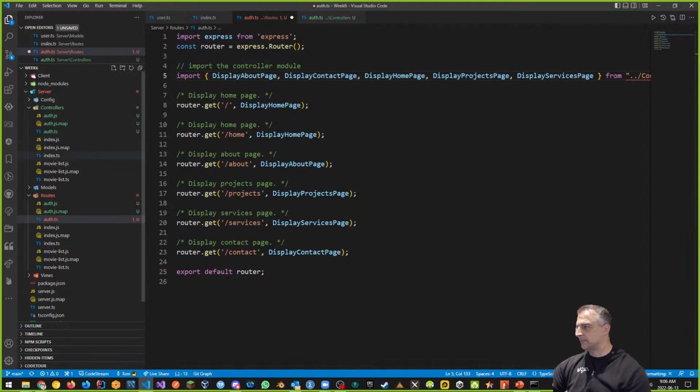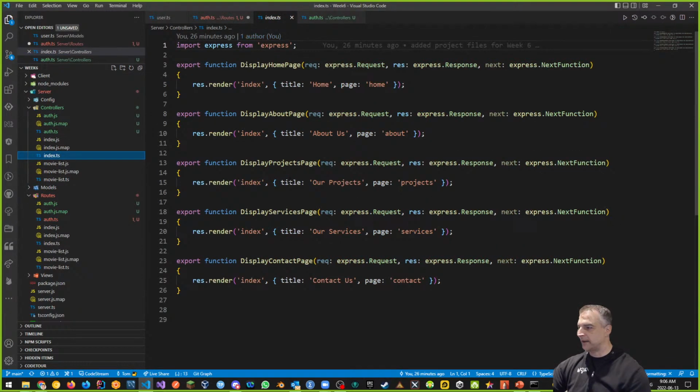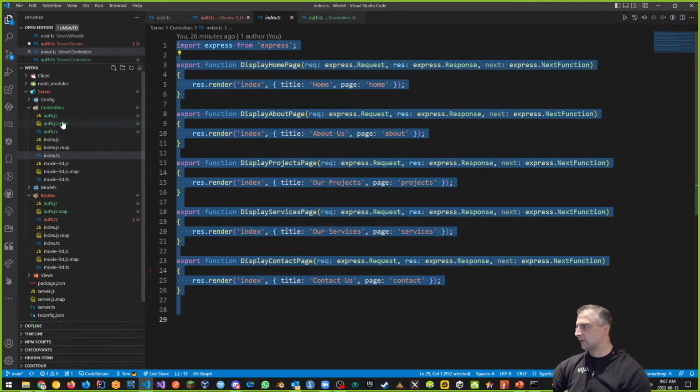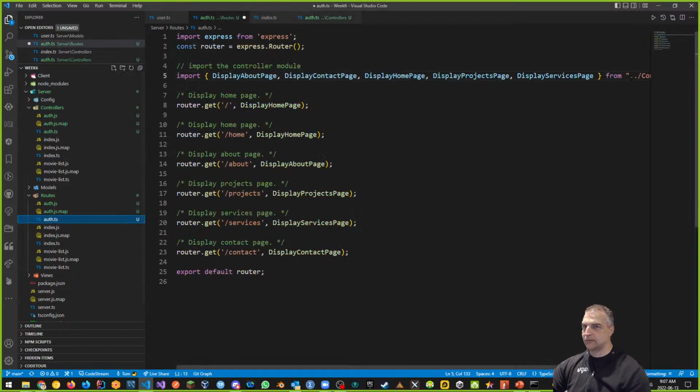And let's give us some help for my auth controller. I'm going to go into my index.ts and grab everything from my index.ts and drag it into my auth controller. So again, Control A, copy, go into my auth controller, paste and save. And what you're going to see is now my auth routes compute, because they're the exact same thing as my index right now.